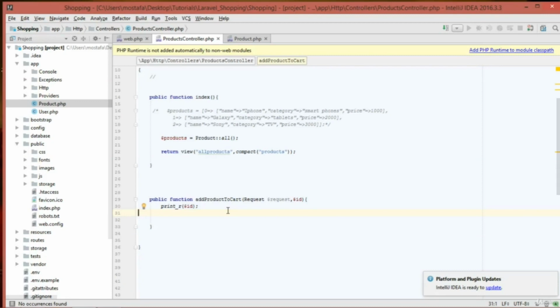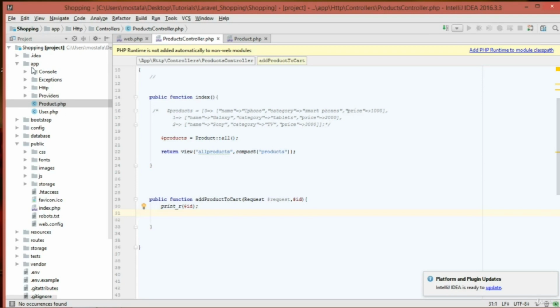Let's now continue working on adding a product to the cart. In order to do so, I'm going to create a class called cart, which is going to take care of the whole process. It's going to have some methods that add products to cart, delete products, and calculate the price, the quantity, and everything.